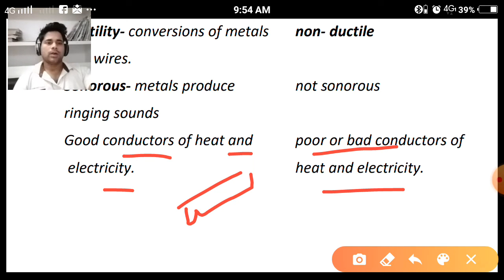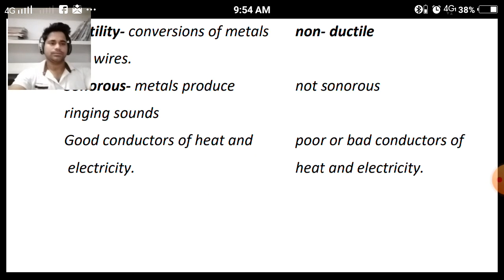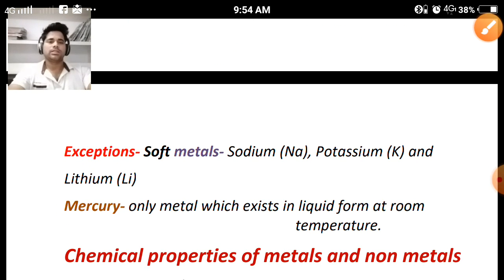When we talk about the non-metallic objects like plastic, if we are placing an object which is made up from plastic in the path of the circuit, the plastic will not allow the current to flow through them. So that's why they are known as poor or bad conductors of heat and electricity. Clear? So this was about the physical properties of metals and non-metals.